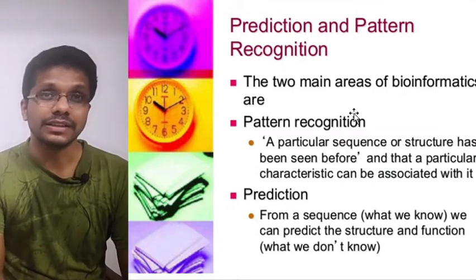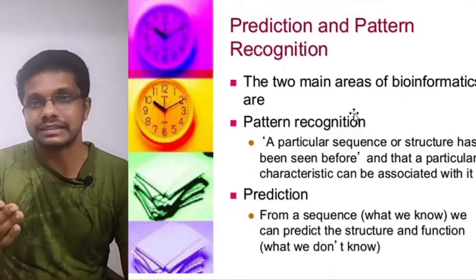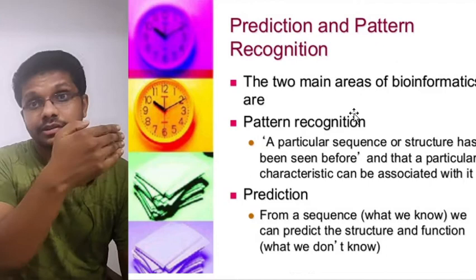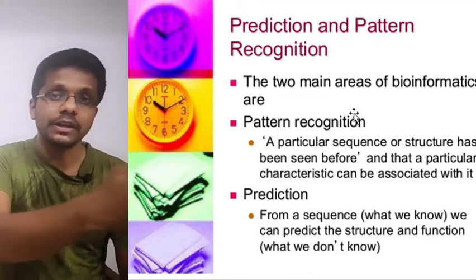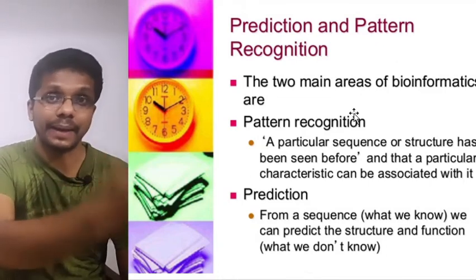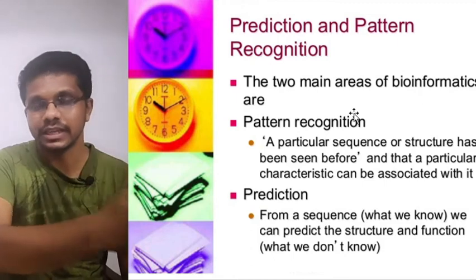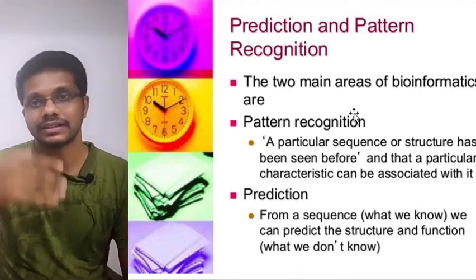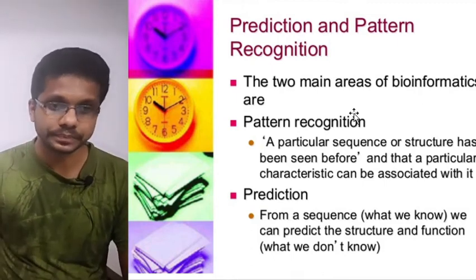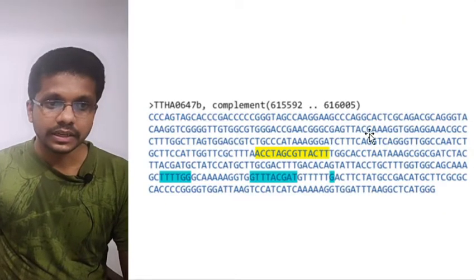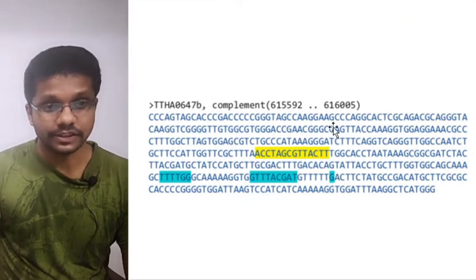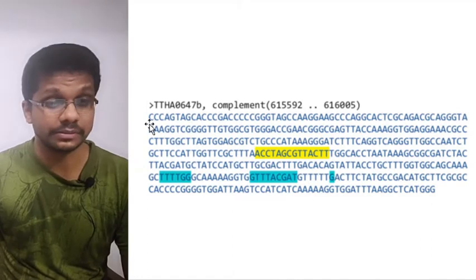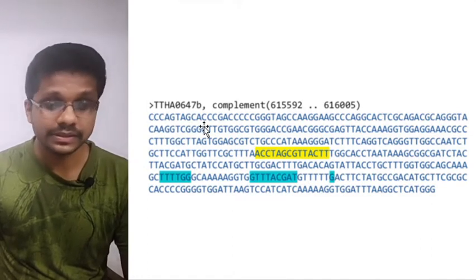So this pattern recognition and prediction are very much related. If we are able to predict or recognize the pattern in a nucleic acid or in a protein, we can actually predict what it is going to make. So for example, take this sequence. This is a DNA sequence.